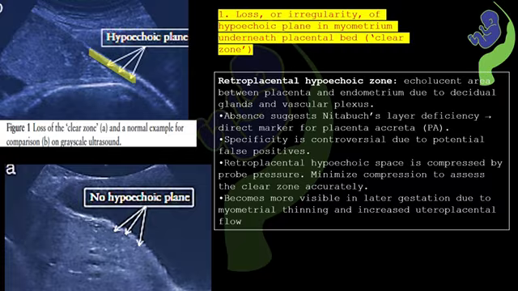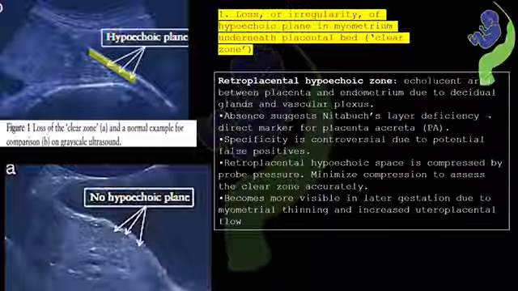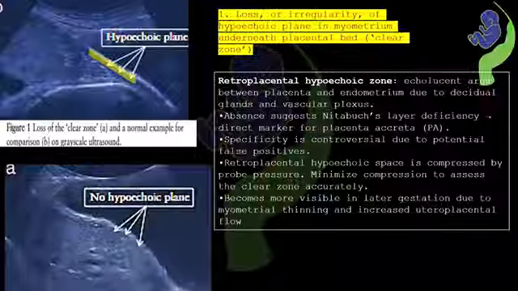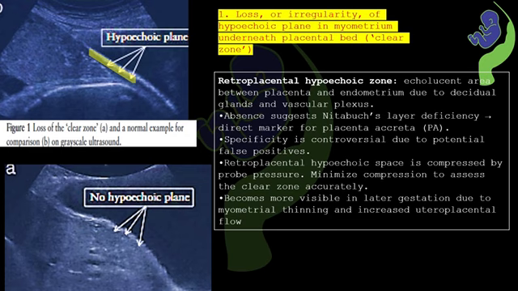However, the specificity of this finding is controversial because there can be potentially false positives because of the artificial compression produced by the probe pressure, leading to the disappearance of this clear zone. So this emphasizes that we should not use excessive probe pressure, especially when we need to evaluate this clear zone in suspicion of Accreta spectrum.